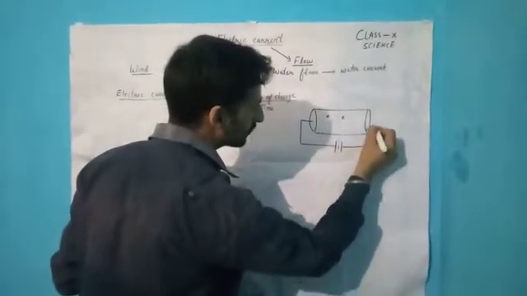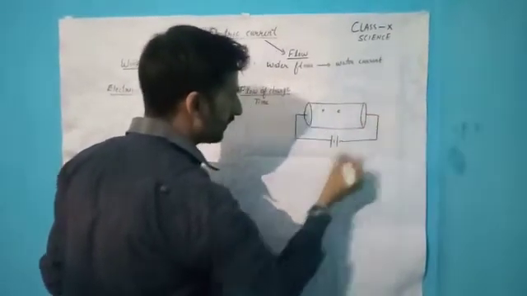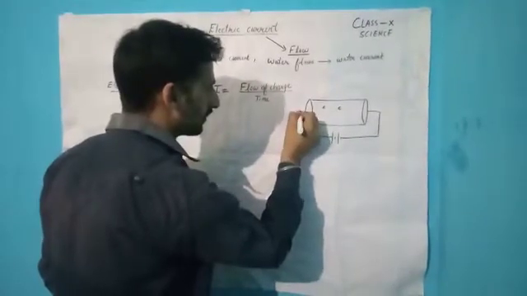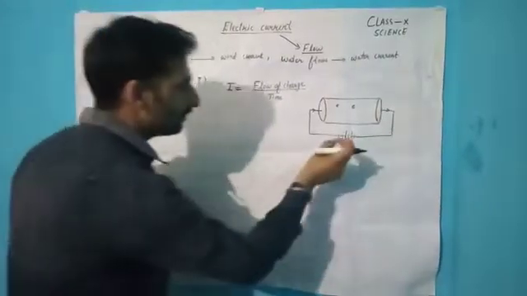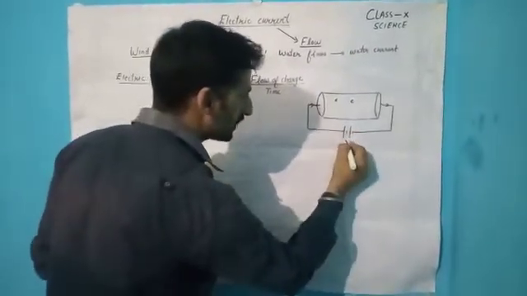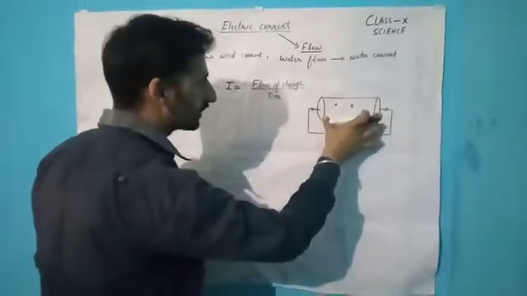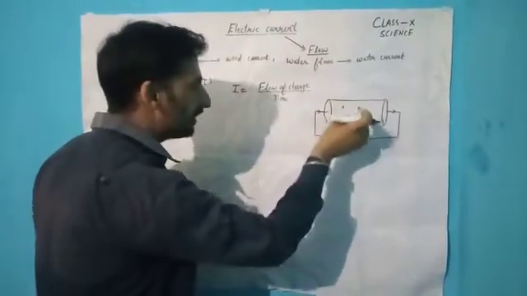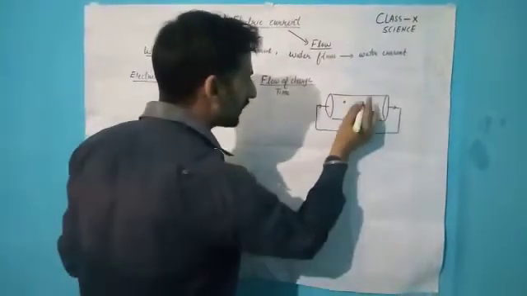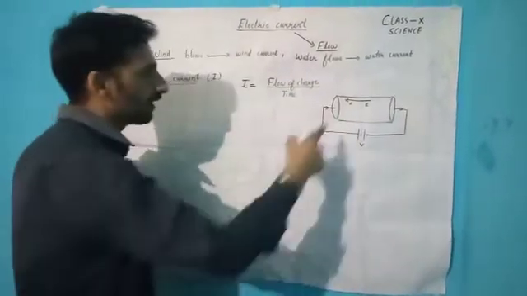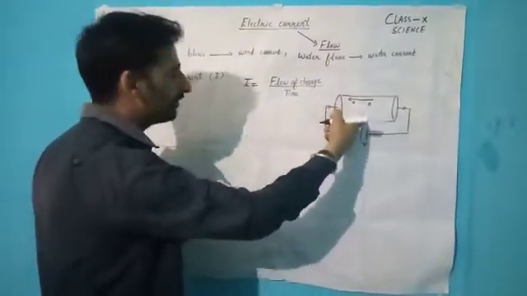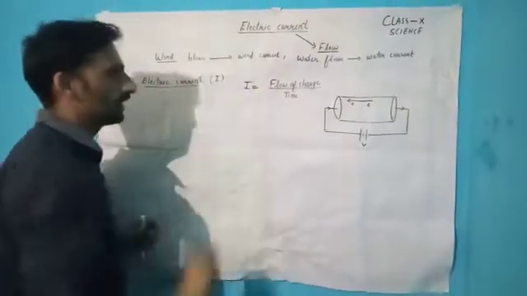This is the battery, the source of potential. This is the direction of current. When potential is applied across the conductor, all these electrons will try to move from the negative terminal of the battery to the positive terminal of the battery. The movement of these electrons per unit time is known as electric current.